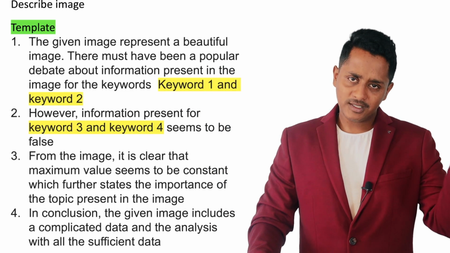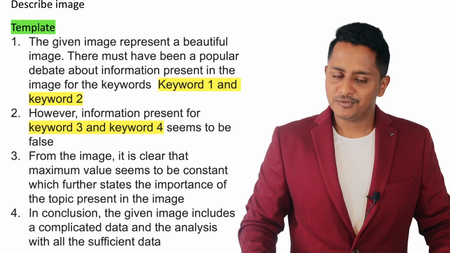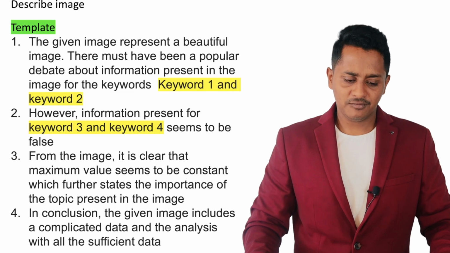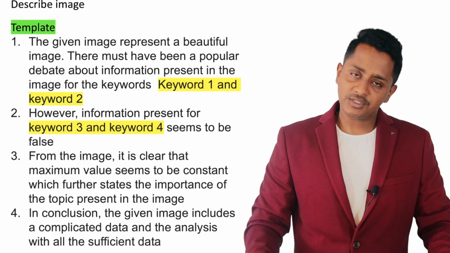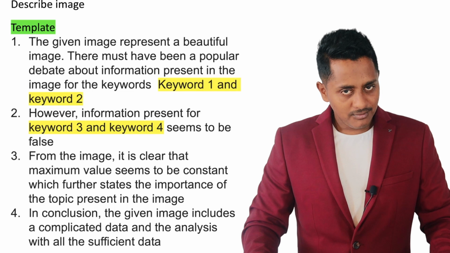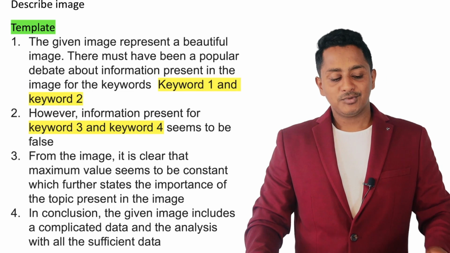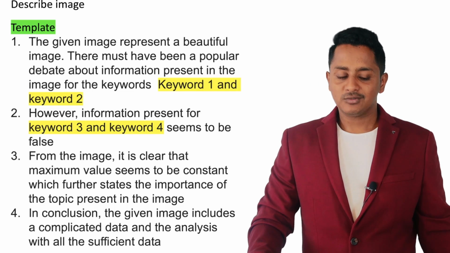There must have been a popular debate about information present in the image. For the keywords London and Kenya, however, information present for blue and yellow seems to be false. From the image, it is clear that the maximum value seems to be constant, which further states the importance of the topic present.